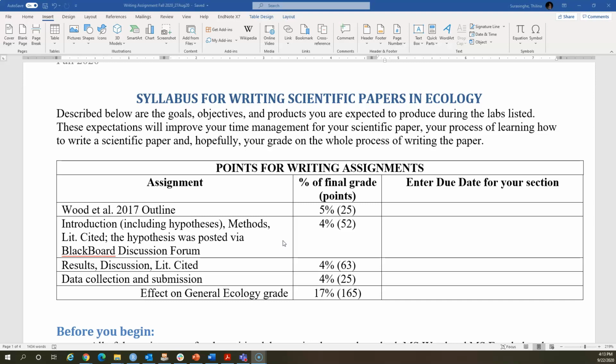So today we have already introduced you to the lab activity, how to collect data and what to do with that data, right? So the very first thing you are going to do, even before you collect data, even before you submit that data to me, is based on the hypothesis I introduced to you. Develop a hypothesis, develop a prediction, and develop a rationale. We explained all of that in great detail, right? So now what you are going to do is write a very short draft reflecting on those aspects, right? So that's what we are going to do right over here, and this is due next week.